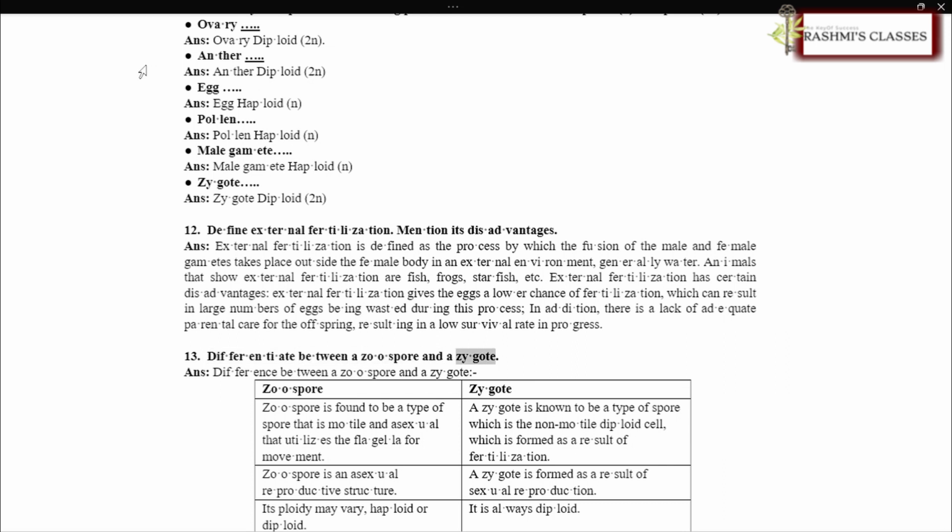Differentiate between a zoospore and a zygote. ANS, difference between a zoospore and a zygote. Zoospore: a type of spore that is motile and asexual and uses flagella for movement. Zygote: a non-motile diploid cell formed as a result of fertilization. Zoospore is an asexual reproductive structure. A zygote is formed as a result of sexual reproduction. The ploidy of a zoospore may vary, haploid or diploid. A zygote is always diploid.